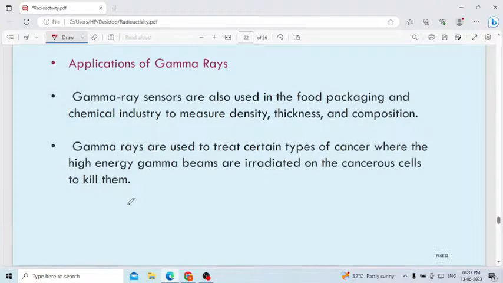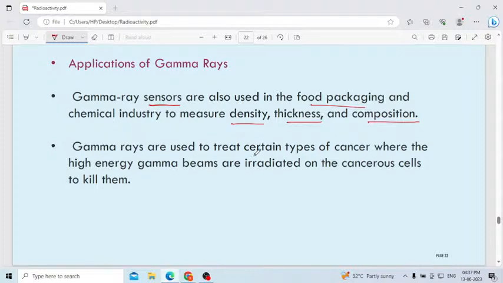The next one: gamma ray sensors are also used in food packing and the chemical industry to measure density, thickness, and composition. In food packaging we use gamma ray sensors. Then in the chemical industry, to measure the density, thickness, and composition, we use gamma rays.